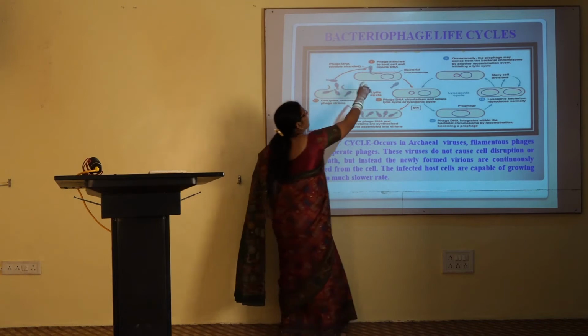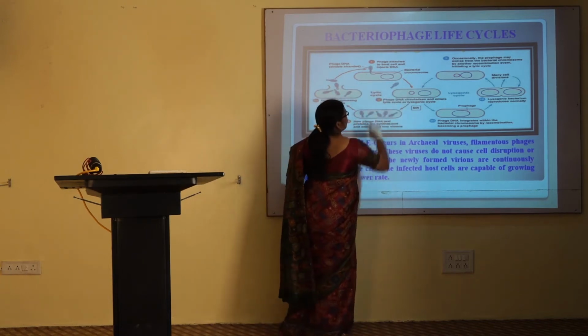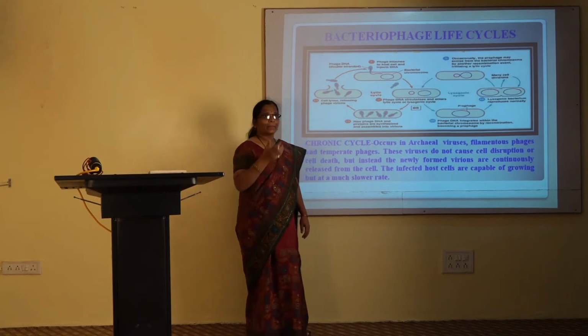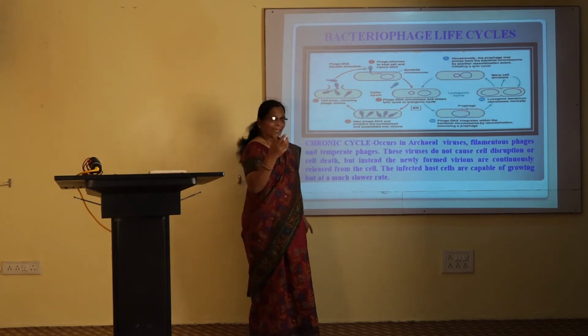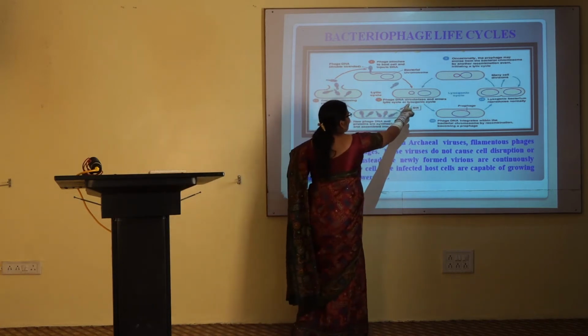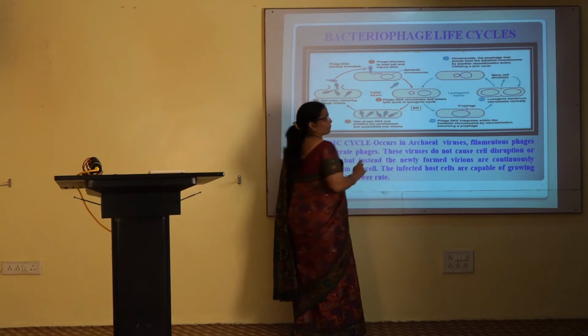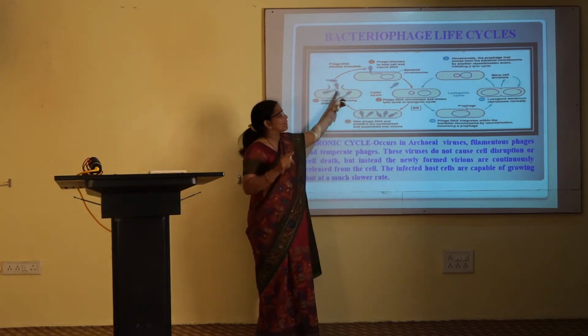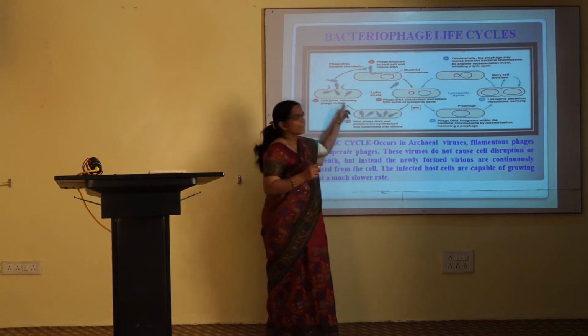Once the genome is inserted, that genome of bacteriophage takes the bacterial system into its hand, and it propagates, it makes many copies in the host cell, and then it lyses the bacterial cell, and that's why the cycle is known as lytic cycle.